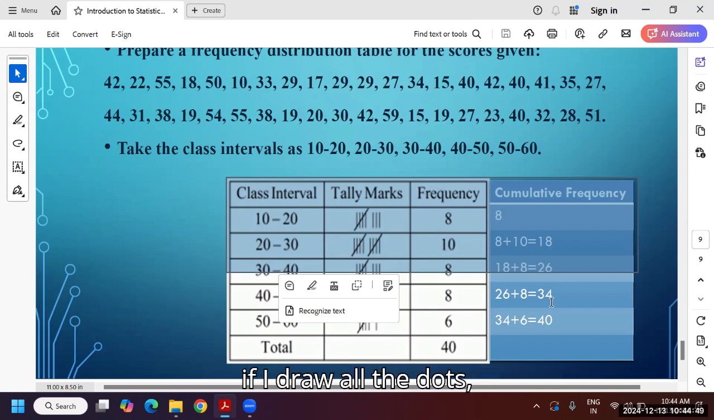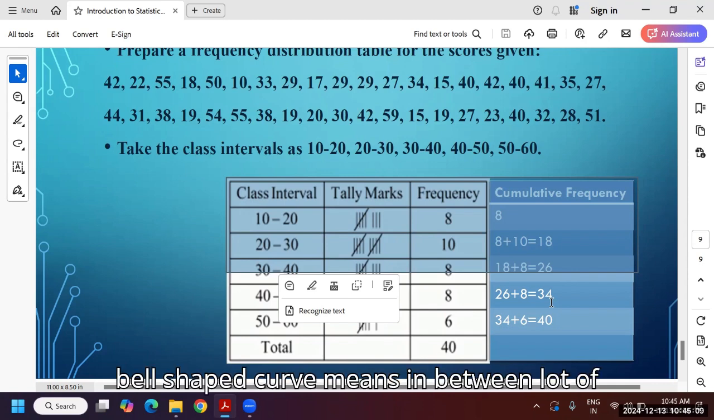Okay. So if I draw all the dots, just it comes to here. Again, it is here only. Just simply it is coming. It is forming a small line. But is it an exact bell-shaped curve?